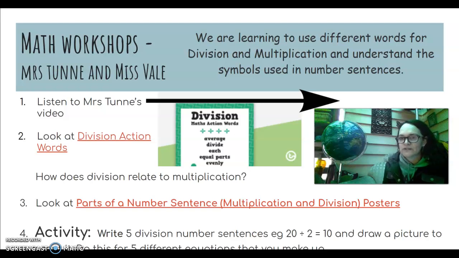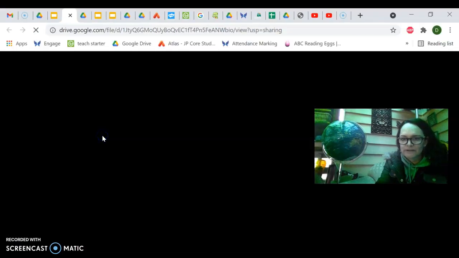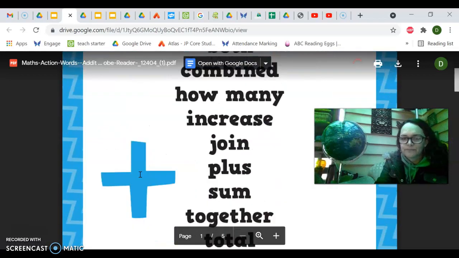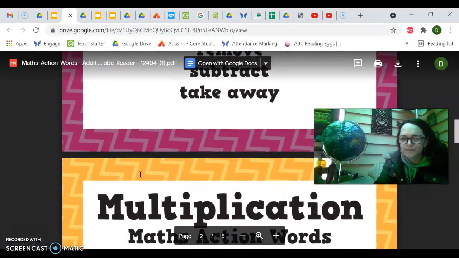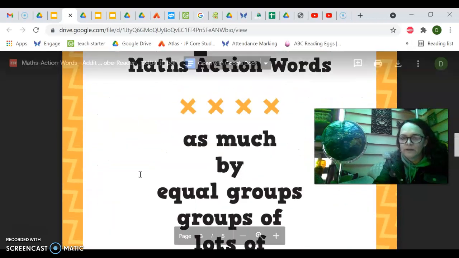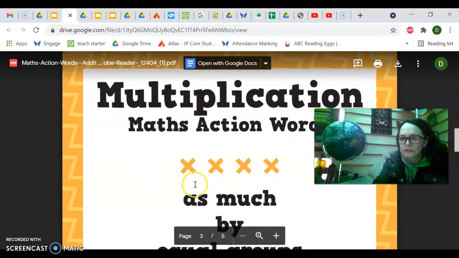We are learning to use different words for division and multiplication and to understand the symbols used in number sentences. So we're first of all going to look at these action words. We'll start with multiplication first of all.